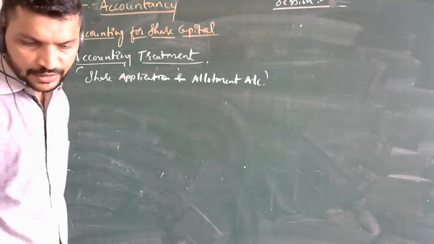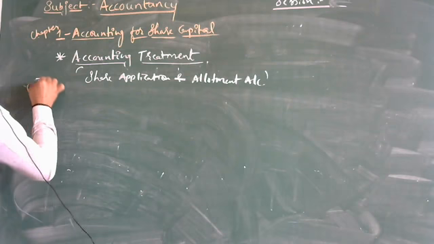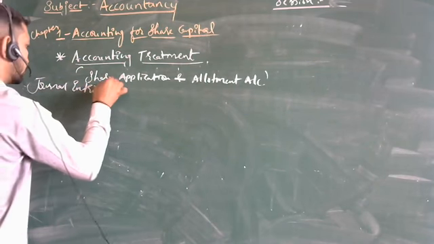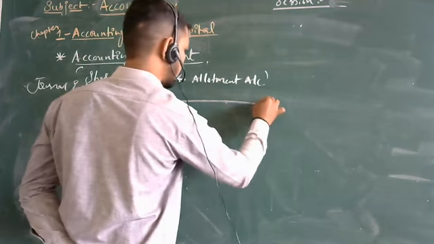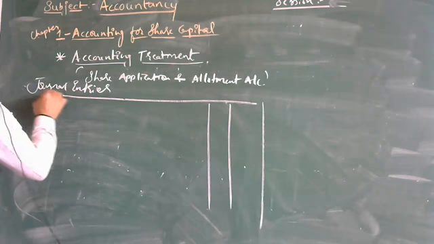So here the journal entries are as follows. I will mention the journal entries here.